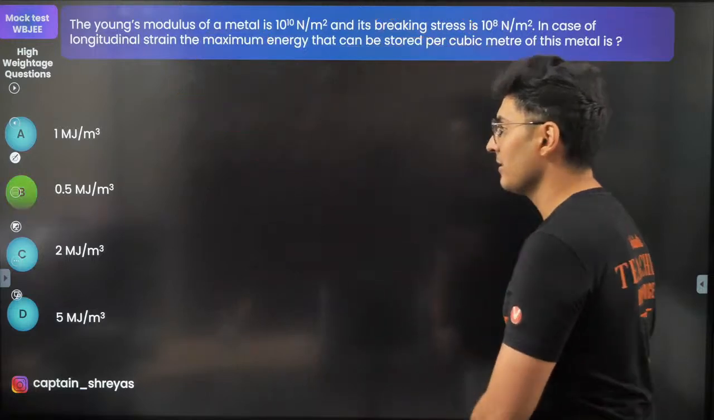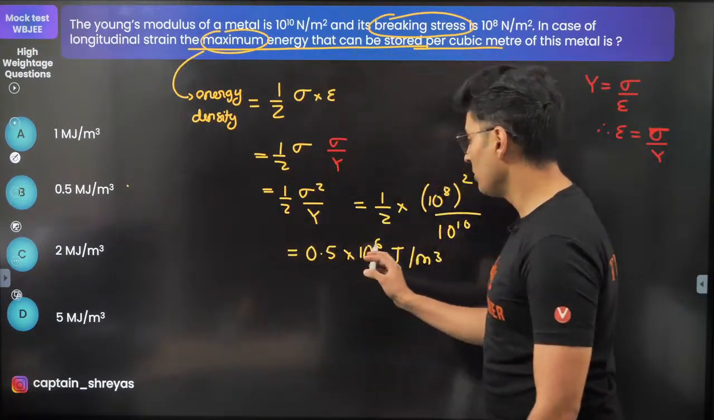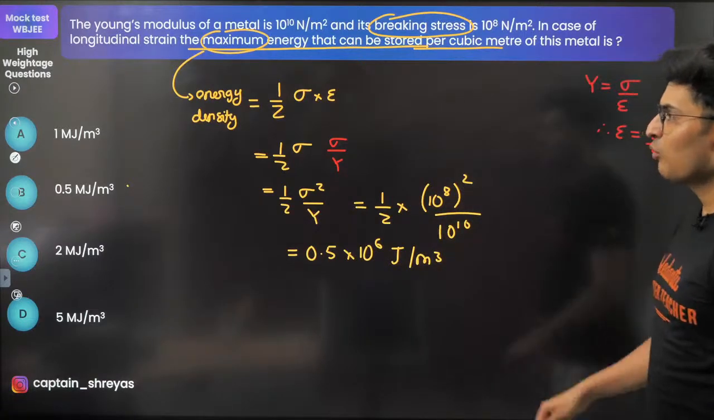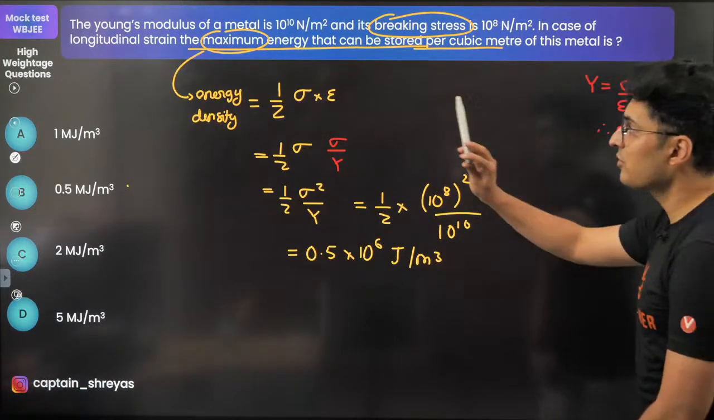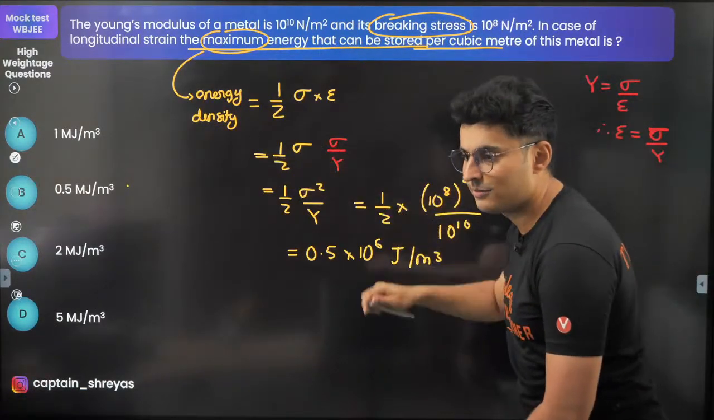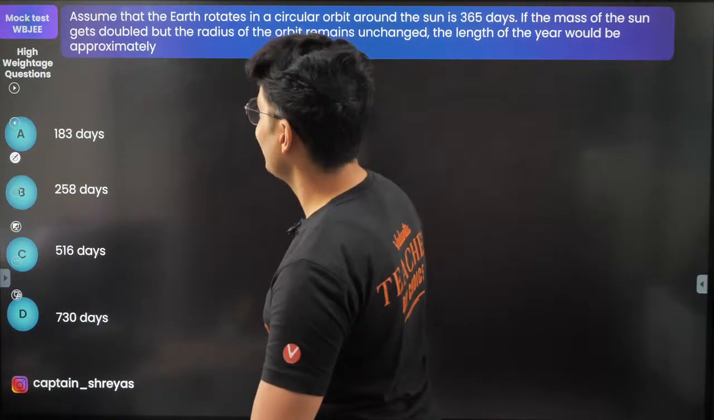B is the correct answer. Yes, option B. Look at this, 0.5 into 10 to the power 6. 10 to the power 6 is mega. Alright, 1? No, why will it be 1? Half is there, right? So be careful. Half stress into strain, many people forget that half. Okay. Great, moving on to the next one.